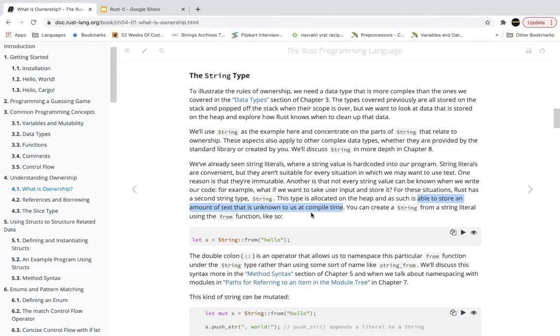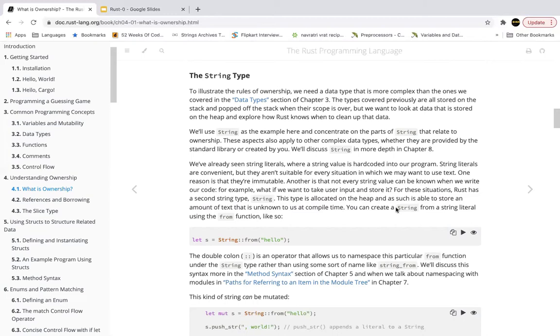If you want to print hello world and the user's name, you take the name from the user as input. You're not aware at the beginning what the size of the user's name is going to be. It could be a long name, it could be a shorter name. In that case, we create these types of variables which are allocated on the heap and can be created even if the amount of text is unknown to us at compile time.